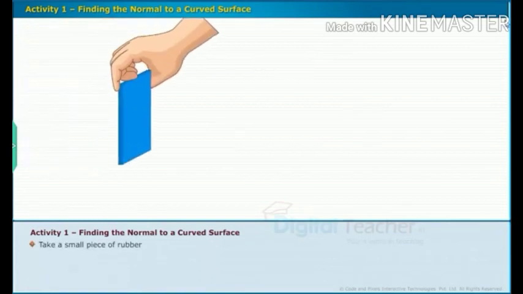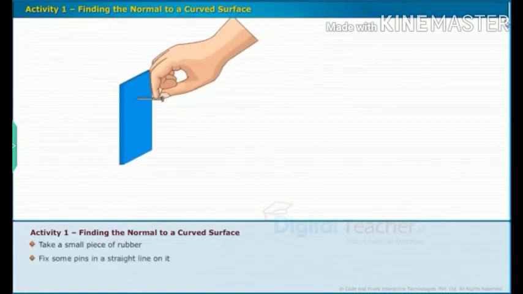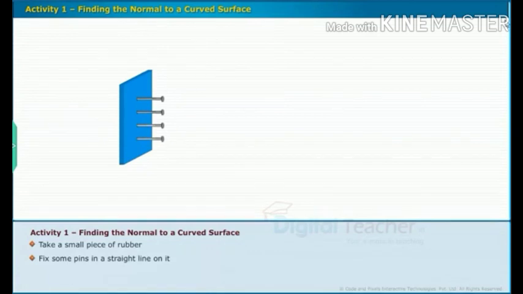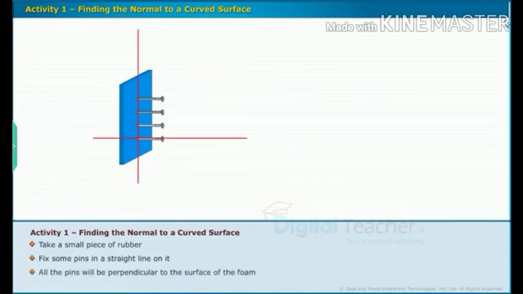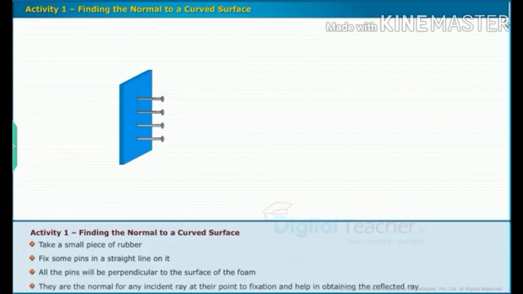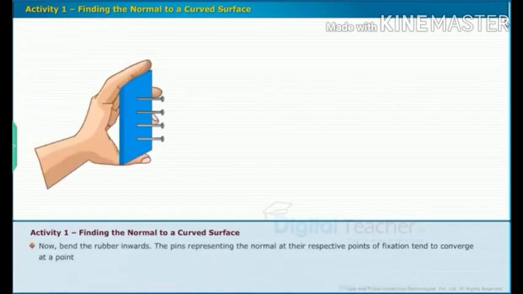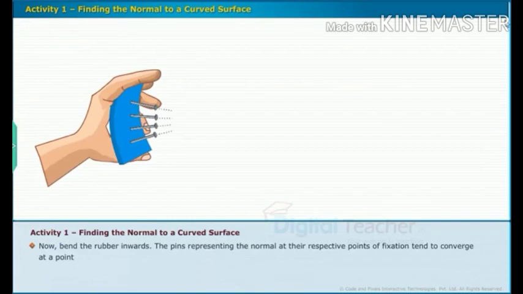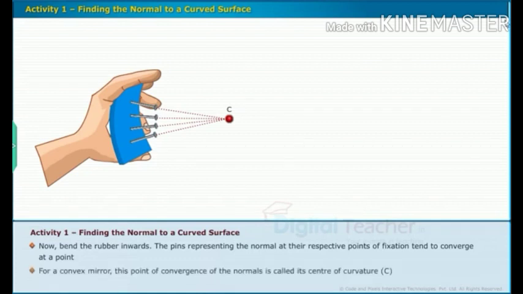Activity: finding the normal to a curved surface. Take a small piece of rubber. Fix some pins in a straight line on it. All the pins will be perpendicular to the surface of the foam. They are the normal for any incident ray at their point of fixation and help in obtaining the reflected ray. Now, bend the rubber inwards. The pins representing the normal at their respective points of fixation tend to converge at a point. For a convex mirror, this point of convergence of the normals is called its center of curvature C.